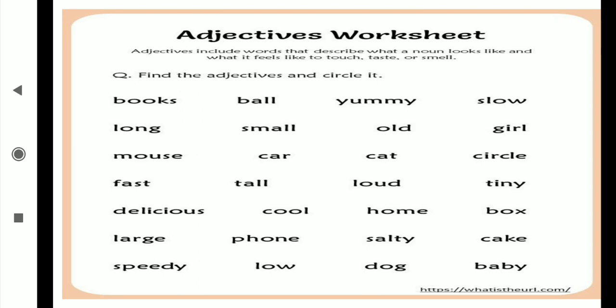Adjectives include words that describe what a noun looks like and what it feels like to touch, taste or smell. Find the adjectives and circle them. All these words you are going to write in your notebook, and after that only adjectives you are going to circle, not nouns, not pronouns. Only and only adjectives you are going to circle. Then students, do you understand today's homework? All the definitions, and after the definitions this worksheet you are going to write in your notebook, and the question answers we are going to discuss in tomorrow's video.